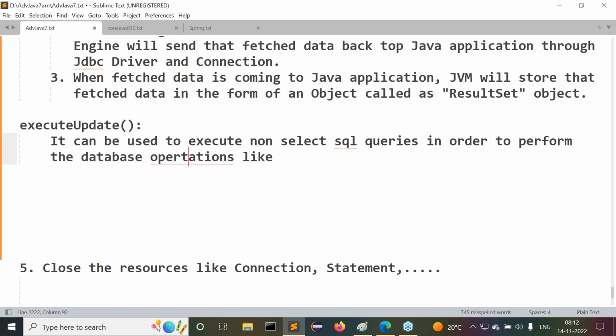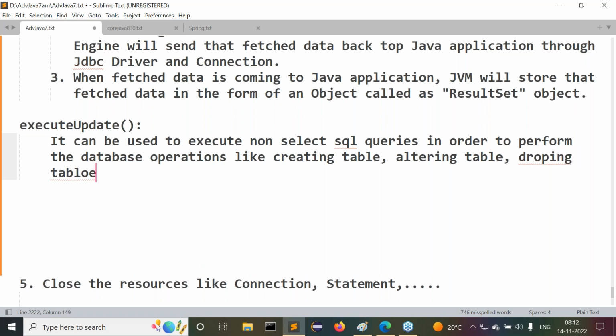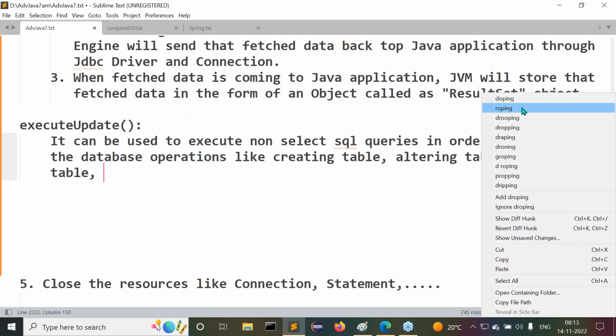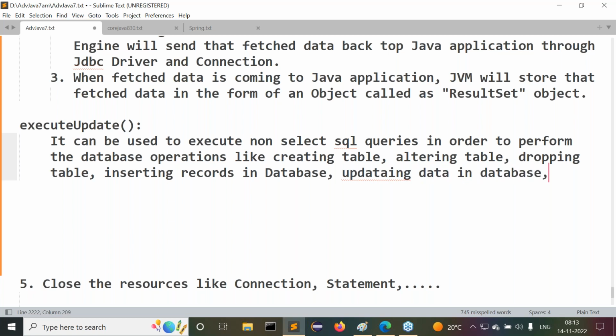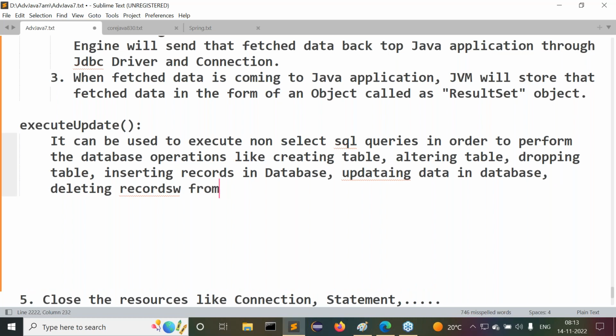like creating a table, altering a table, dropping a table, inserting records in a database, updating data in a database, deleting records from a database, and so on.